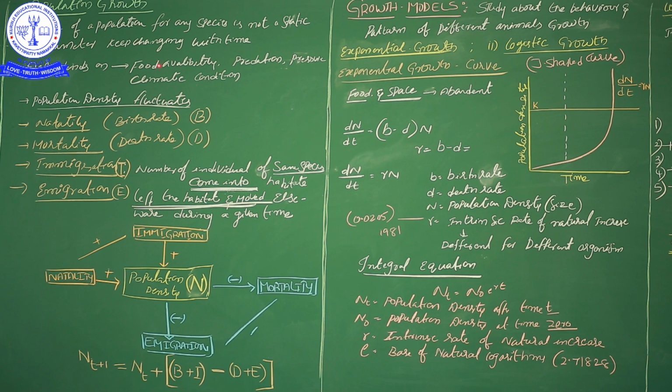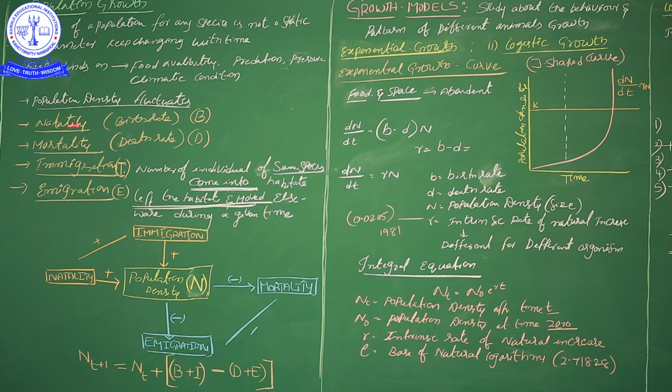Whether the population growth is a positive growth or a negative growth, we want to know. So population density fluctuates from time to time. That fluctuation may be positive or negative. How is it caused? There are four important factors I mention here: the first one is natality, the next is mortality, and the third and fourth are immigration and emigration.